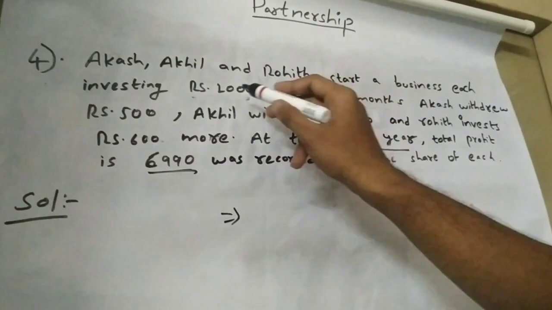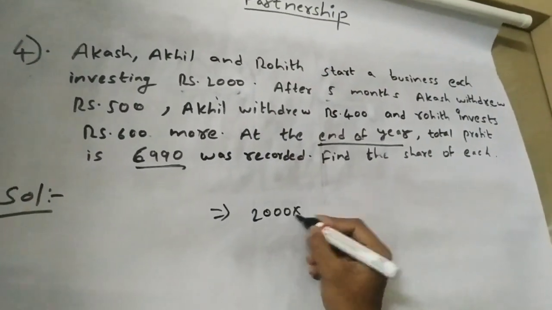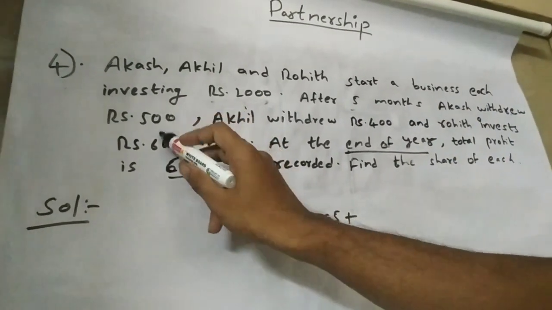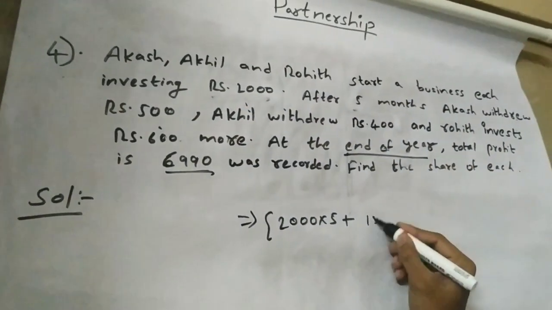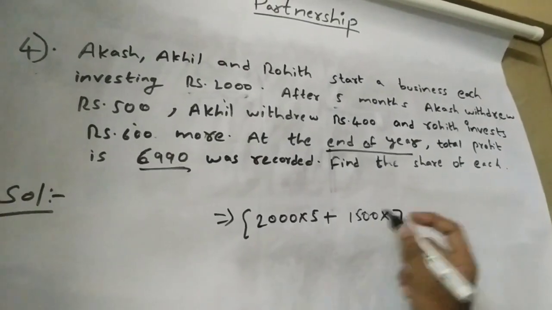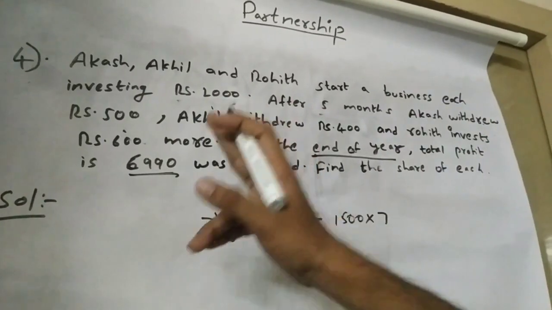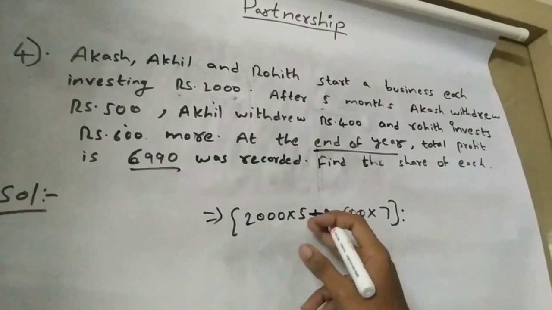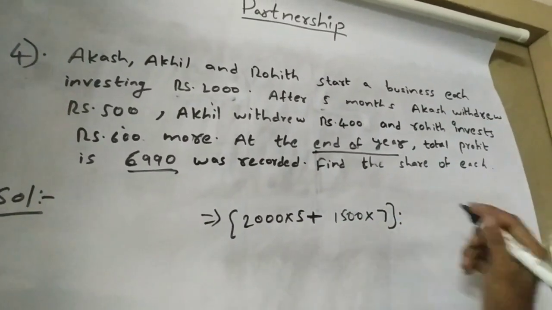So for 5 months, Akash is there: 2,000 into 5. After 5 months, Akash withdrew 500 rupees, so 2,000 minus 500 is 1,500. The remaining 7 months are there in a year. So for 7 months he only invested 1,500 as he already withdrew 500 rupees. Here we are adding because for 5 months he invested 2,000 and for 7 months he is investing 1,500.